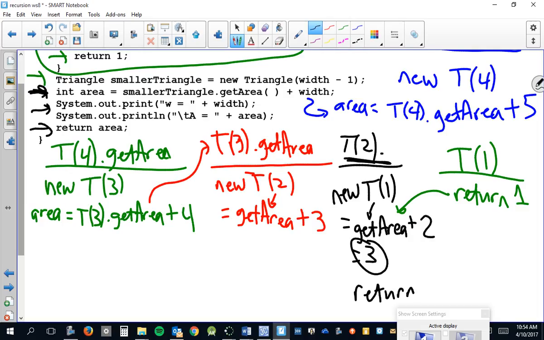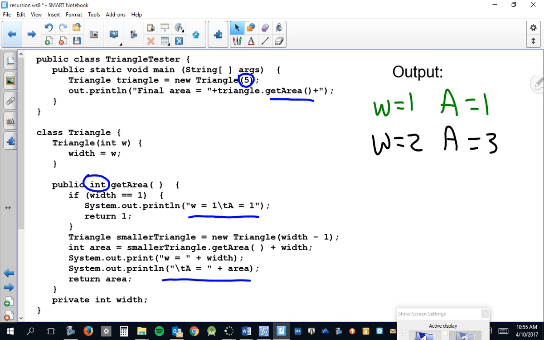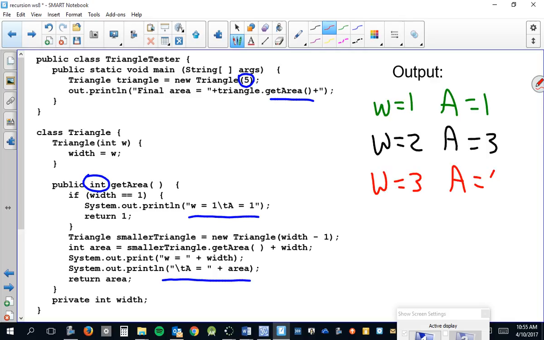Sorry, this is messy, but it's better than last week, I'll tell you that much. And once again, come back here, that turns out to be a 3 then. So the area of the size 3 triangle turns out to be what? Because 3 plus 3 is 6. And once again, after computing the area, it does these 2 things here. It prints the result and returns the 6. So let's put that on our output. Get the right color. So for the size 3 triangle, the area turned out to be 6.